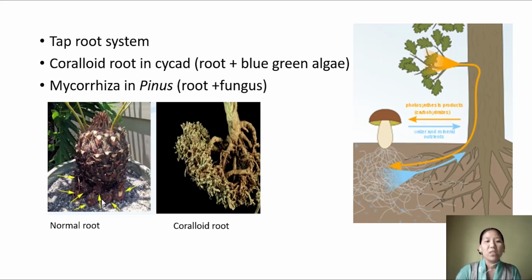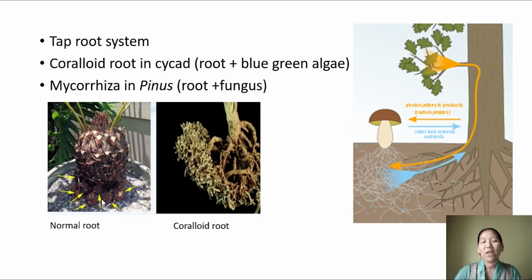Now other types of plants like Pinus form an association with fungus, and this association of fungus with the root we term mycorrhiza. Again here the plant has a benefit, since the fungus is all made up of hyphae, the thin thread-like structures which we have already studied.